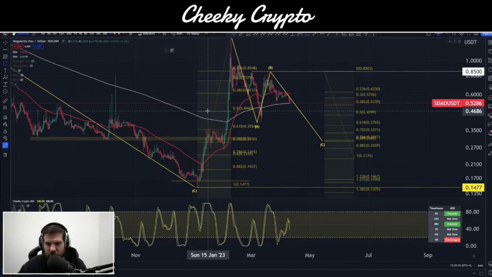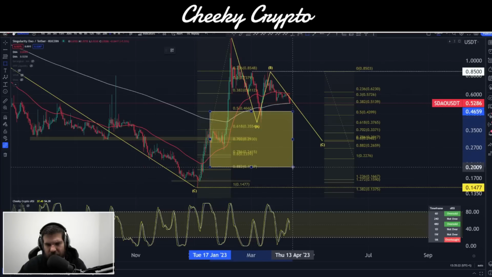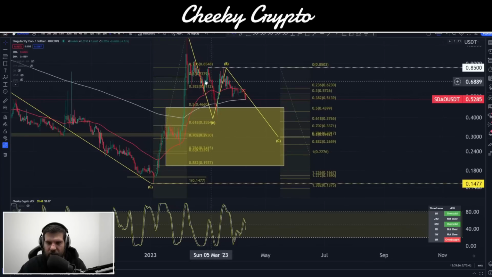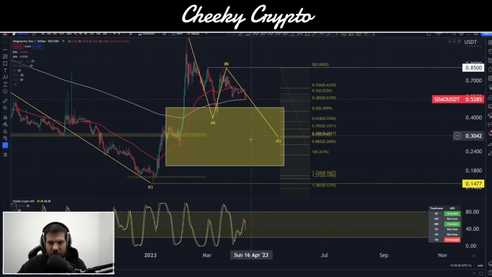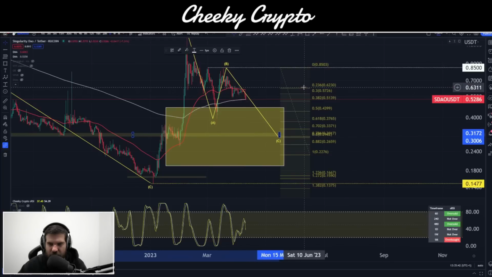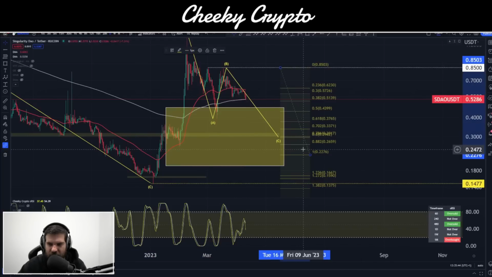So I'm going to first of all just draw a yellow box on this 50% level, all the way down to 88.2%, which is down here. So this gives us a broad area, okay? And then I can get rid of this one. So this gives us an idea that we've tapped into this once already, and we could come down a little bit deeper. And I do want to reflect that this little area here, or previous area of support, could be an area that we look for, and that does tie in very nicely with our fibs over here on the right hand side.